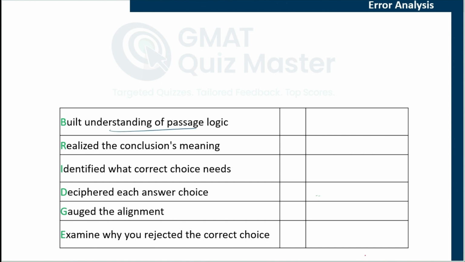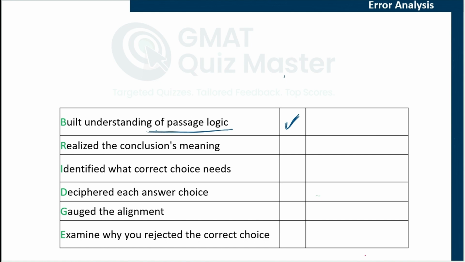If you understood the passage logic correctly and completely, mark a tick here.